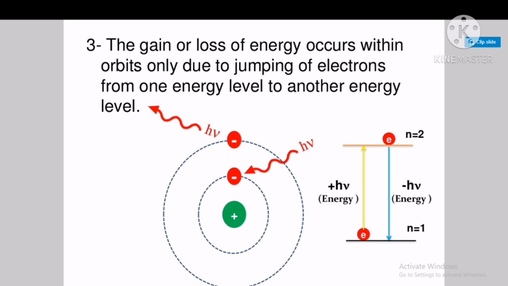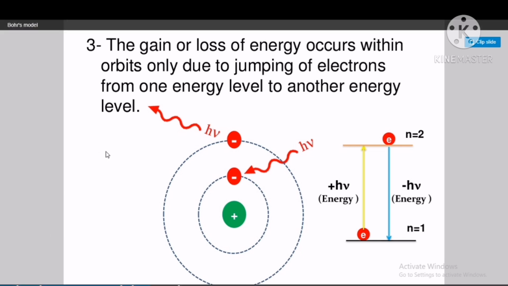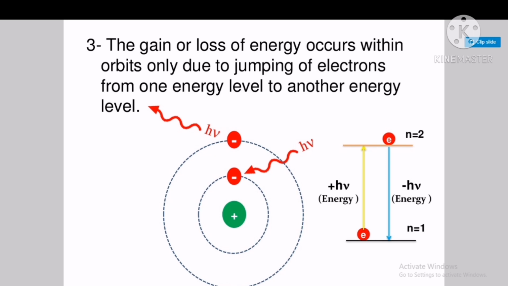Third postulate, the gain or loss of energy occurs within the orbit only due to the jumping of electron from one energy level to another energy level. According to the Bohr's atomic model, or if you see the previous model, the electron is a charged particle. According to the electromagnetic theory, when it is accelerated, then it radiates energy. But according to the Bohr's atomic model, the electron radiates energy only when it jumps from a higher energy orbit to a lower energy orbit. So let's consider the higher energy orbit is n equals 2 and the lower energy orbit is n equals 1.